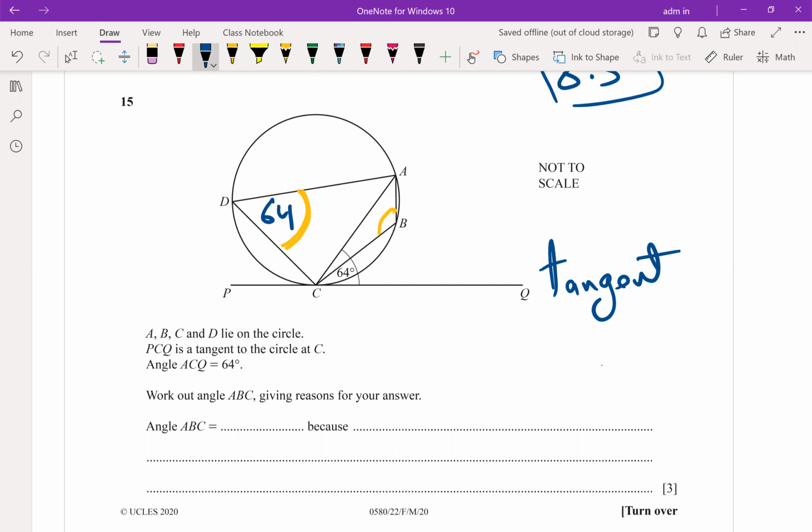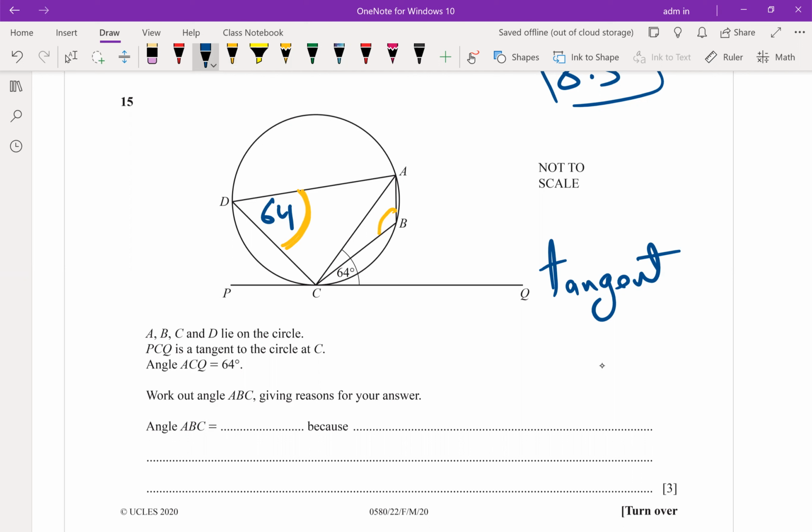When I look at the circle and we have a tangent and the radius, it is 90. If we don't have a tangent and the radius, search for a tangent and the chord. Search for the alternate segment. The segment AC, angle 64, right, so the opposite will be to the left. So angle D is 64. Work out the angle ABC.